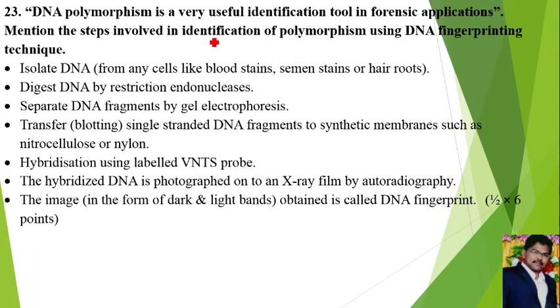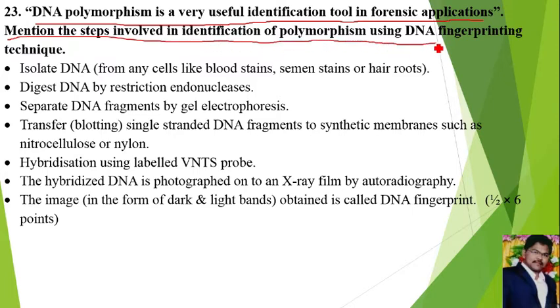Next, question number 23. DNA polymorphism is a very useful identification tool in forensic application. Mention the steps involved in identification of polymorphism using the DNA fingerprinting technique. First, DNA polymorphism means variation in DNA which occurs due to mutations. DNA polymorphism is used in DNA fingerprinting. DNA fingerprinting means identification of an individual based on the DNA sequence.